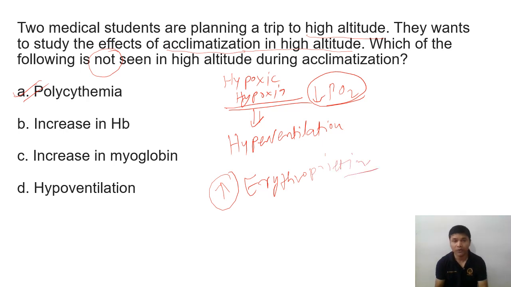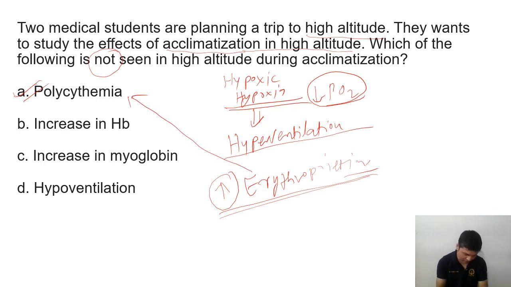We are not going to discuss in details. So one thing is hyperventilation immediately after that ascent. After few hours to few days, there will be increased production of erythropoietin from the kidney, and because of that there will be increased polycythemia, and if polycythemia will be there, then obviously there will be increased hemoglobin count.